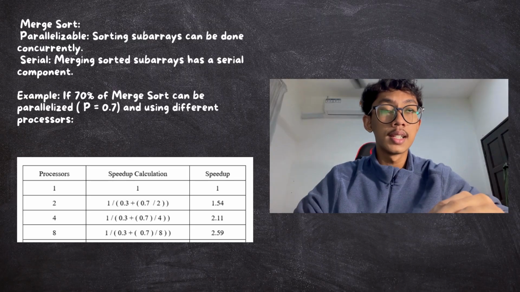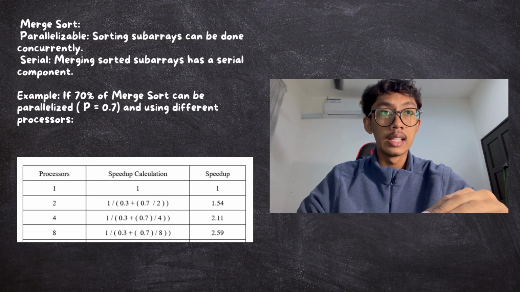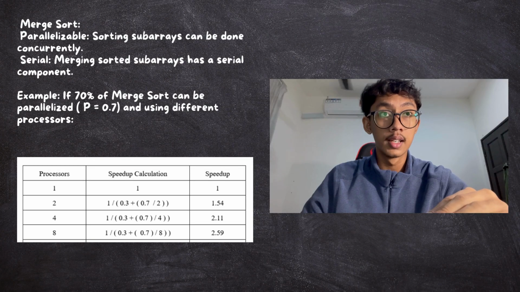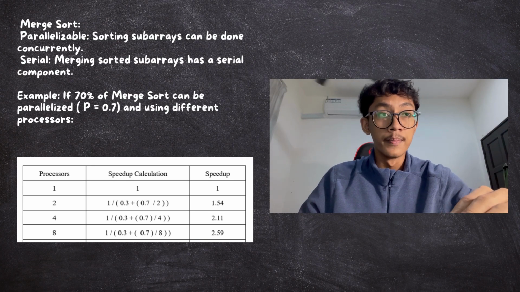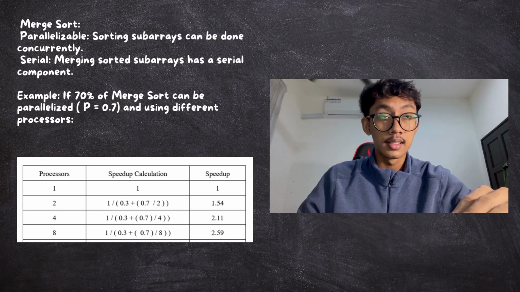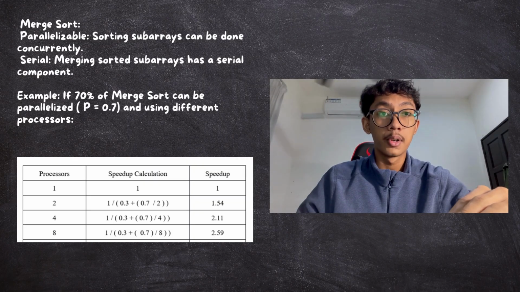So here we show one example. If 70% of merge sort can be parallelized, which is P equals 0.7, and using different numbers of processors. We can see here, if we have one processor, the speed up will be 1, but if we have two processors, the speed up will be 1.54. The speed up calculation is 1 divided by (0.3 plus 0.7 over 2). So we will get the answer. Basically the speed up will be different depending on how many processors you enter.